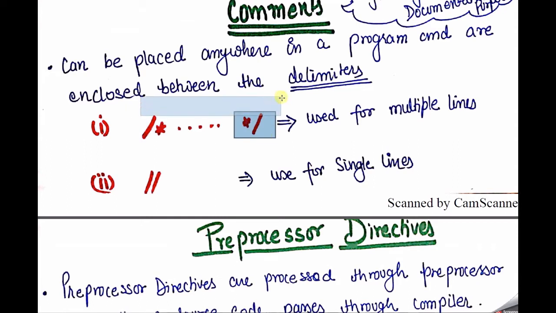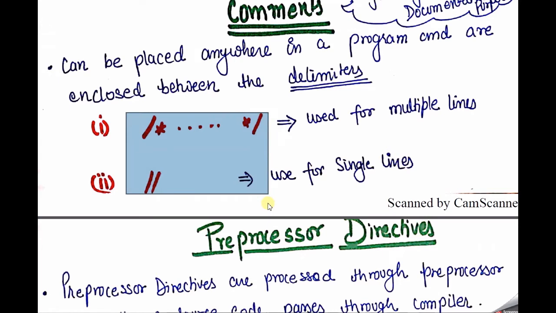So the compiler can understand that whatever is written between these is just a comment. The most important point is that the comment part cannot be executed by the compiler, because the comment section is only for documentation and does not play any operation in the programming part. It is just a type of heading.